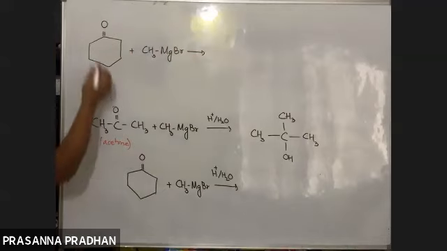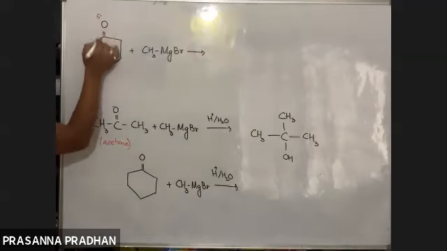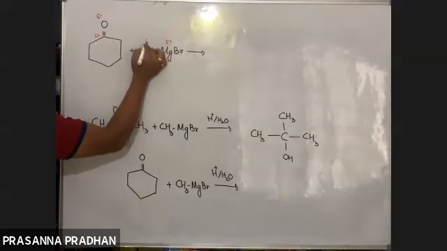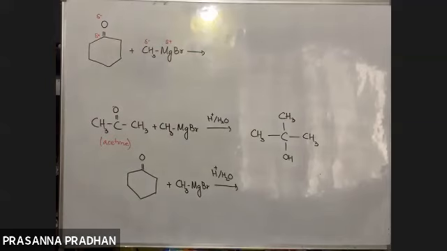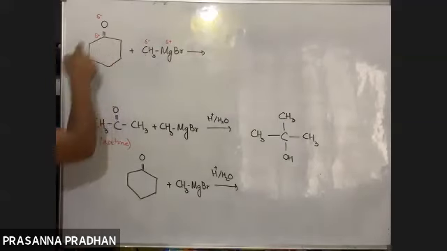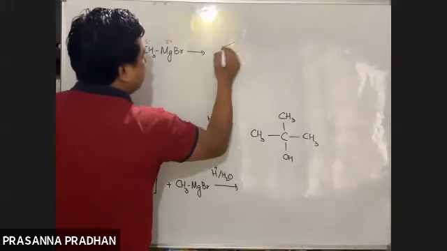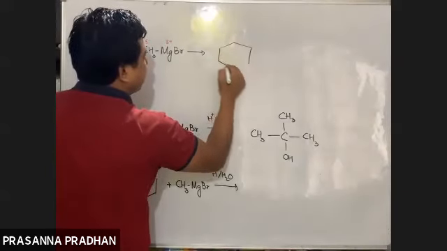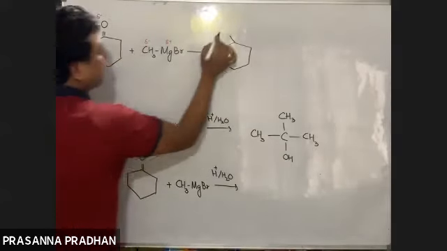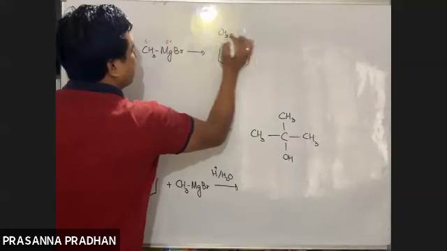You add it. Which is the negative part? This is the positive part, due to the electronegativity difference. This bond is polar, positive, negative. Whenever you are confused, you add it. The negative part I add to the positive part, and the positive part I add to the negative part. As soon as I add it, the negative is added to this carbon, so one CH3 comes out here.